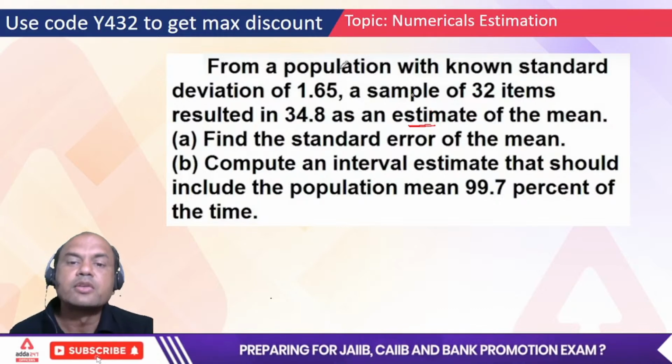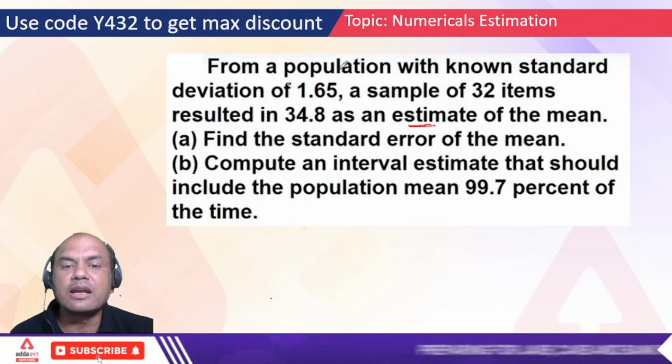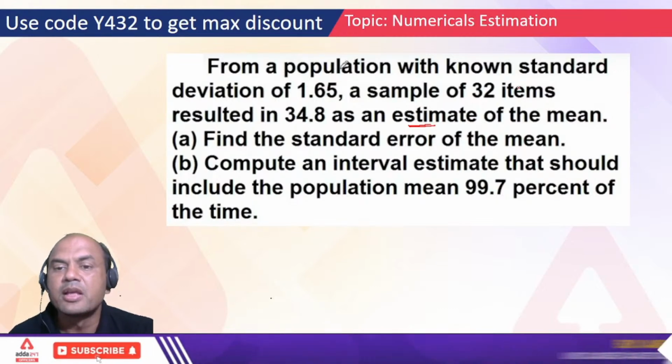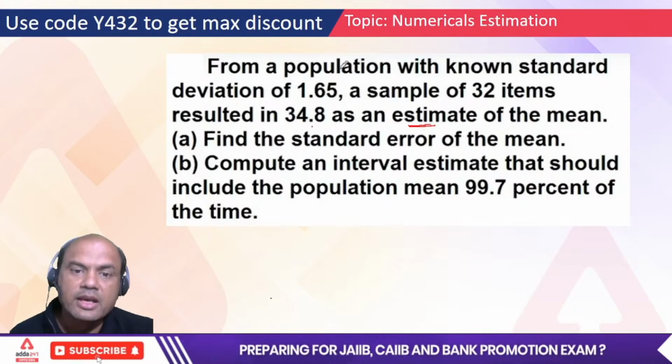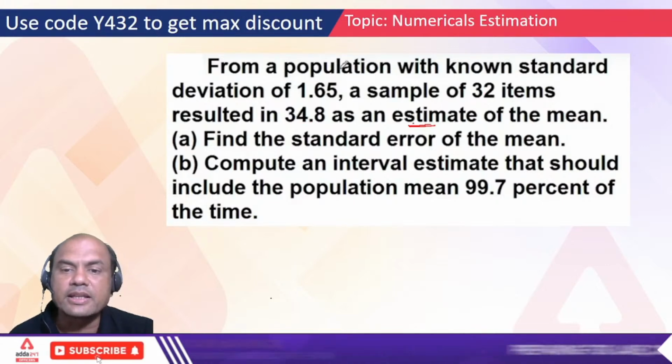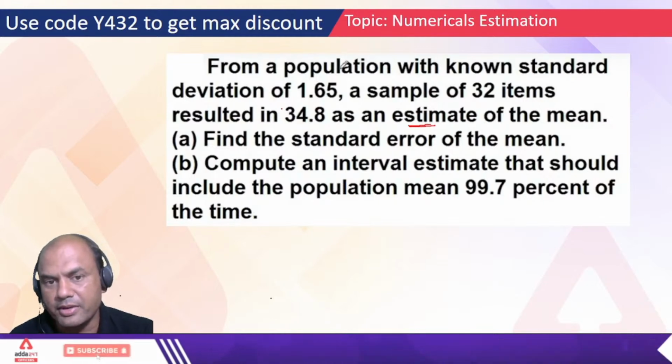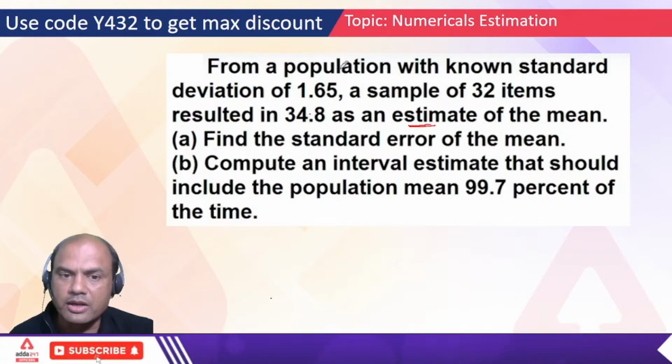So now what is given? Standard deviation is given, which we call psi. Small n is 32 items, which resulted in 34.8 as an estimate of the mean. So this is the population mean. Remember. Okay, so now we have got it up till here.